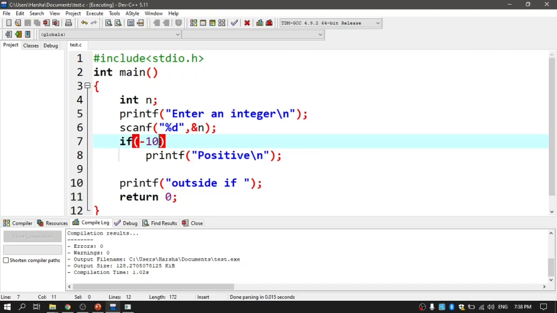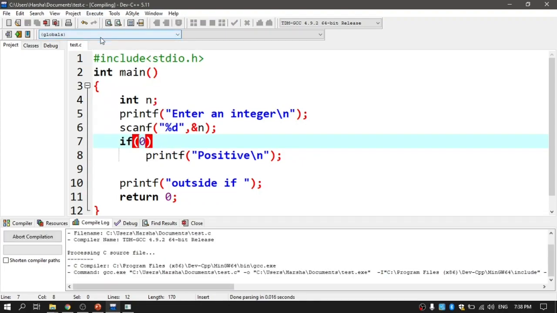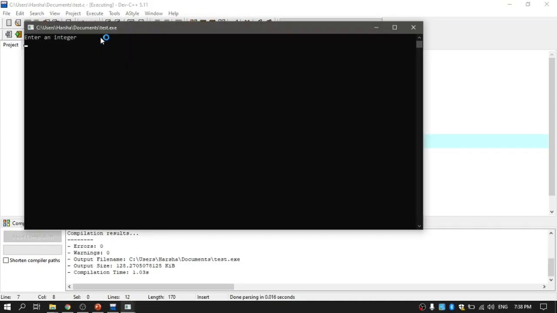That's it. And whenever I make this a 0, then it is false. An absolute zero value inside my if statement will be taken as false. If I run the code, then positive will not be printed. You can see that. Let me give some value, 56. Positive will not be printed because 0 is taken as a false case.